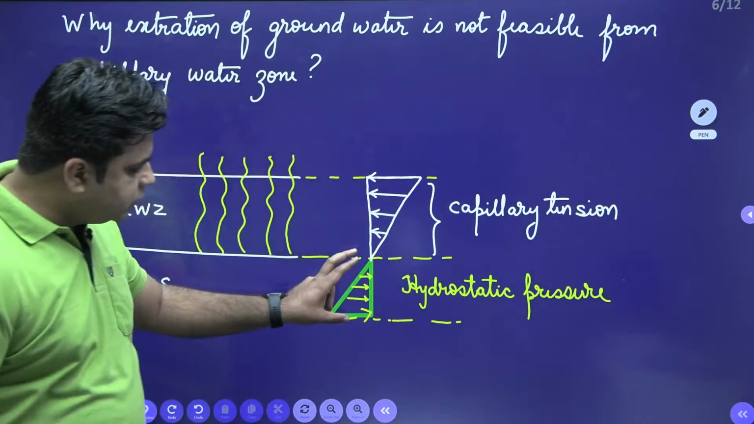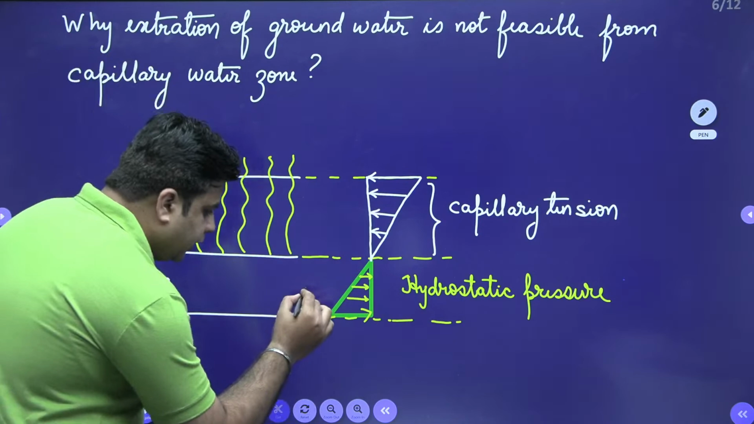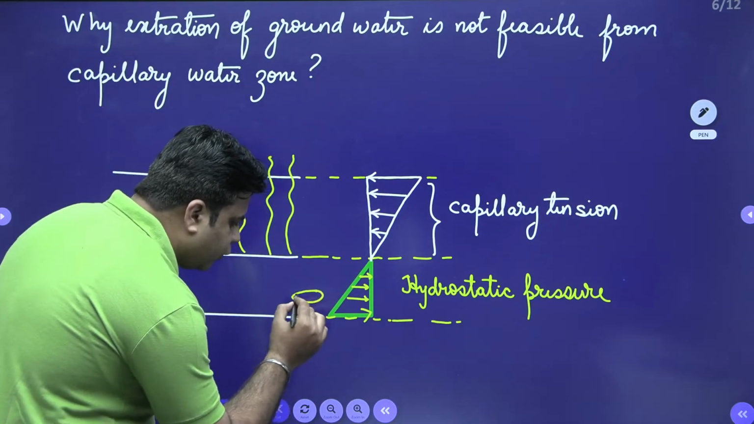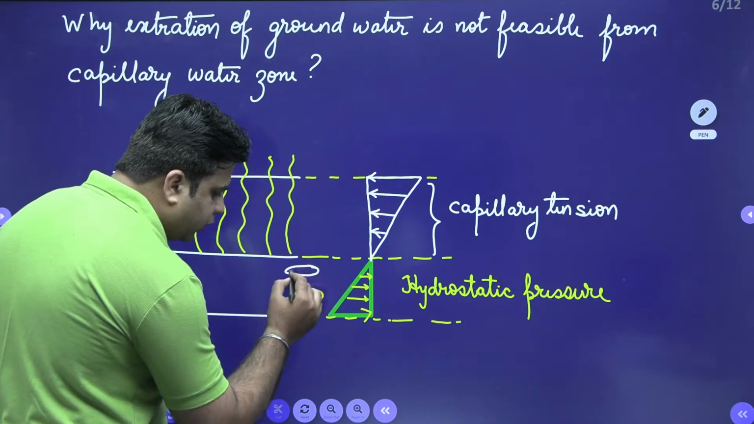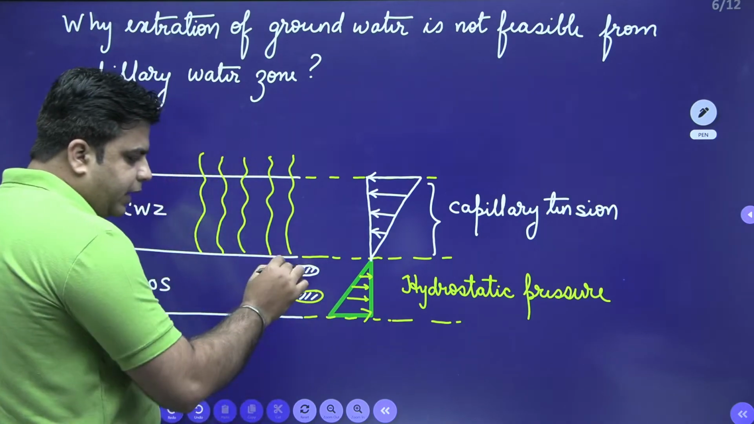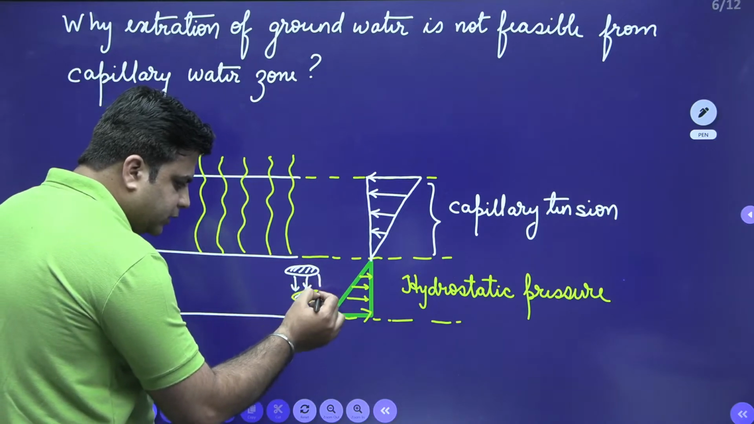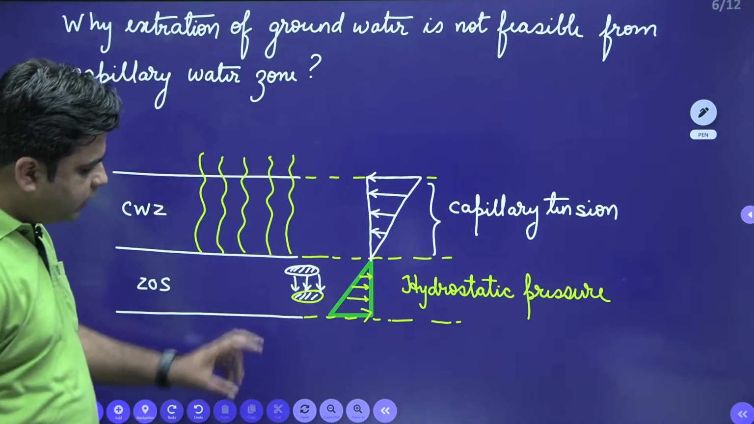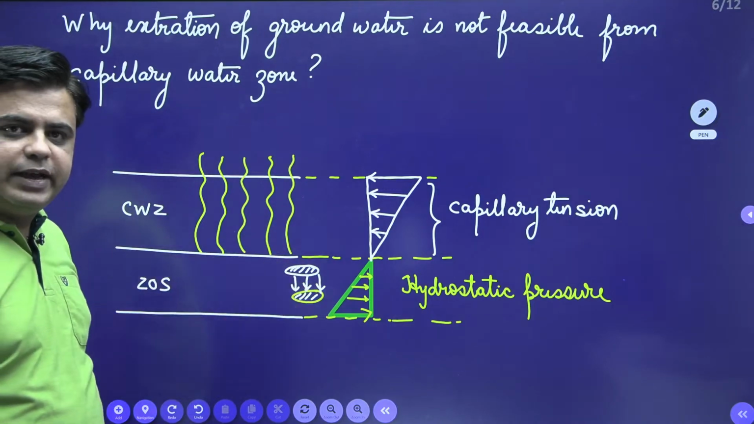When you look into this water which is under the state of hydrostatic pressure, if you consider two layers of water, this is the lower layer of water and this is the upper layer of water. This upper layer of water is trying to compress the lower layer, right? This is how the hydrostatic pressure is created.